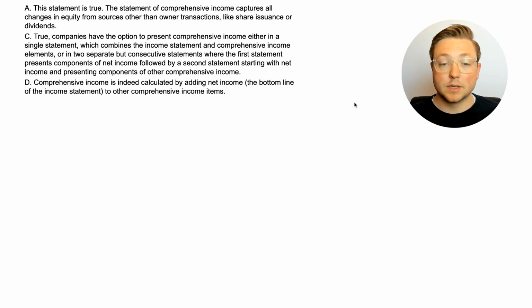C is true because companies do have the option to present comprehensive income either in a single statement, where it's the whole income statement plus the comprehensive income all in one statement, which combines the two, or in two separate but consecutive statements, where the first statement presents components of net income, so the income statement, followed by a second statement that's separate, starting with the net income and presenting components of other comprehensive income. And then finally, D is true because comprehensive income is calculated, like we learned before, by adding net income, which is the bottom line of the income statement, to other comprehensive income items.